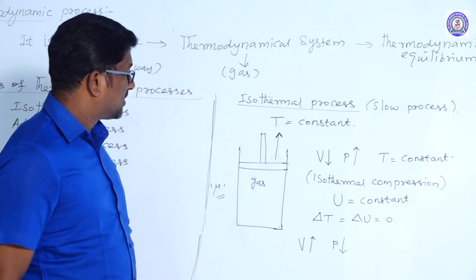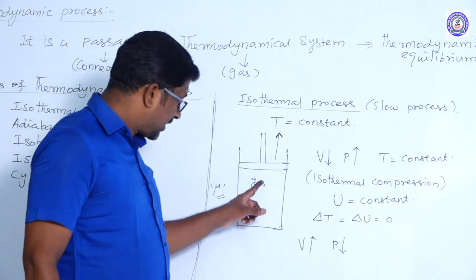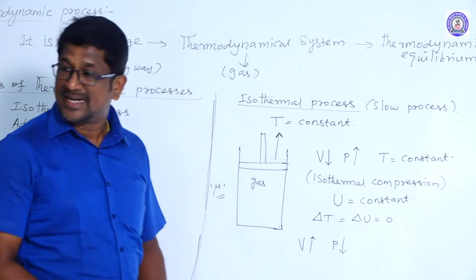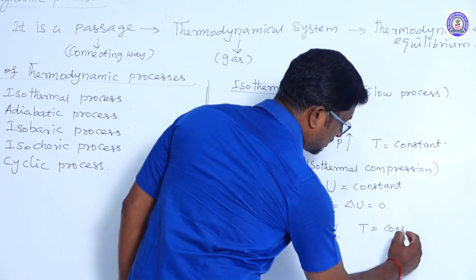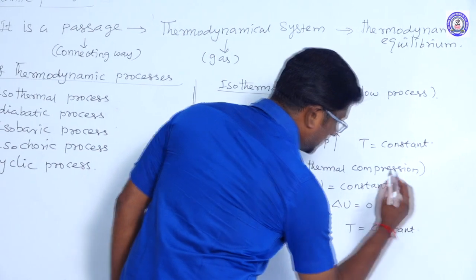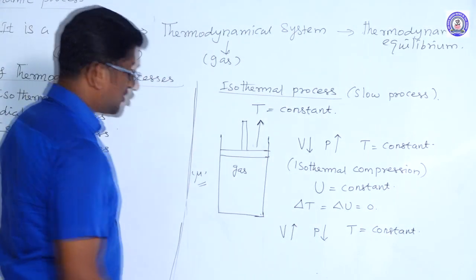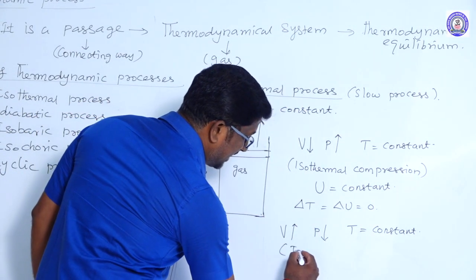Due to this slow process, the temperature of the gas remains constant. So now also the temperature is constant. And this isothermal process is called isothermal expansion.